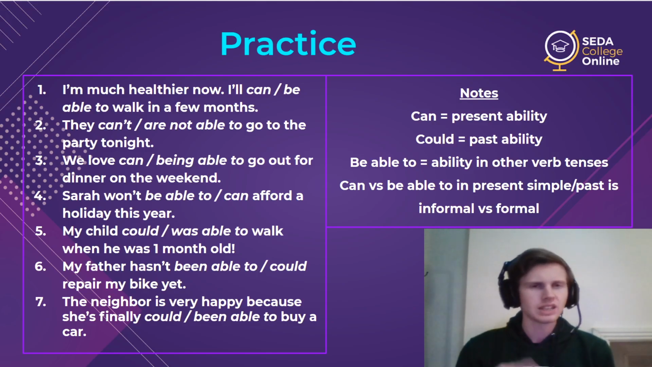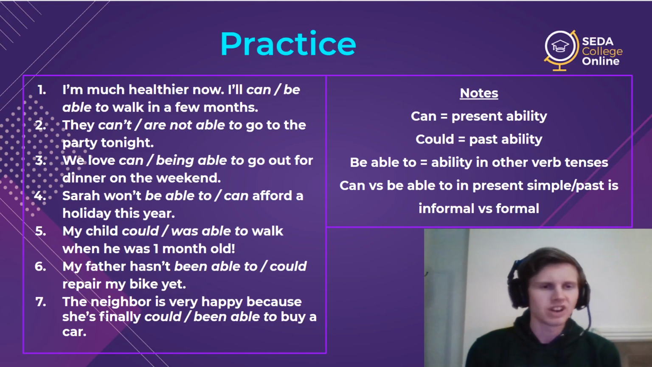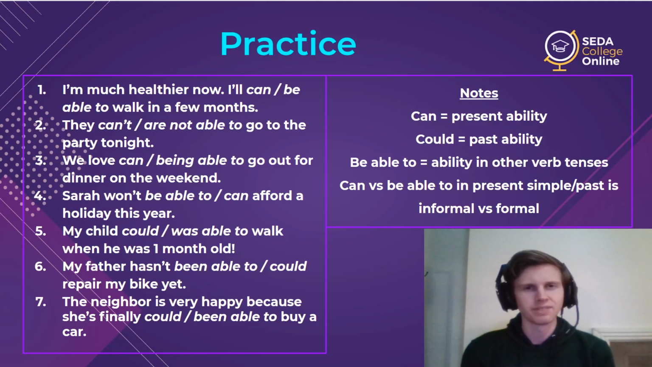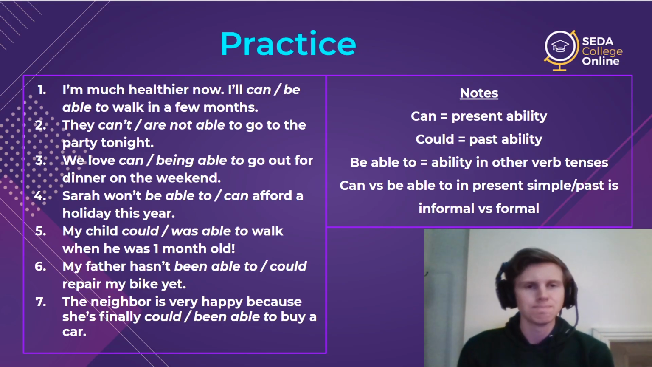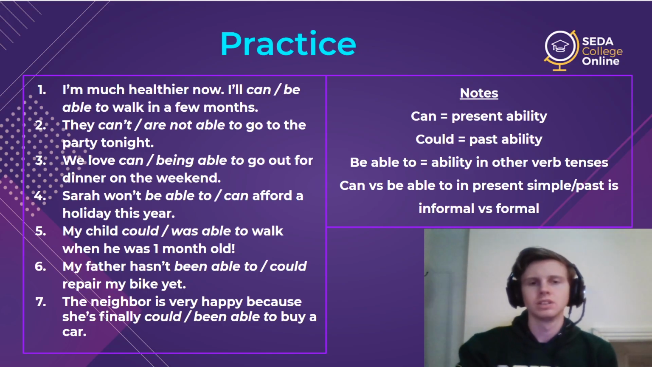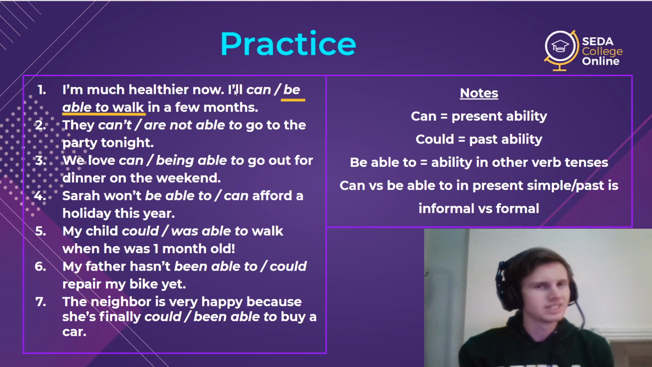Okay, so thinking and thinking. Make your choices. I think this one is correct, or I think this one is correct. Have your ideas ready. Okay, so now that we have a guess for all 7, I'm going to show the correct answers. So for number 1, I'm much healthier now. I'll be able to walk in a few months. So here it's be able to because we have will. It's a contraction. It's very small. It's hiding. But because we have will, we cannot use can. So it must be I'll be able to.